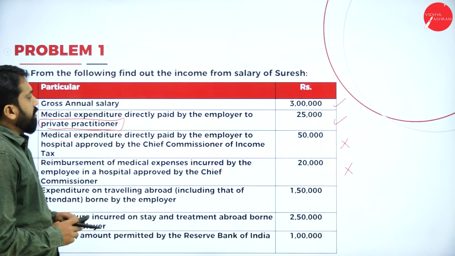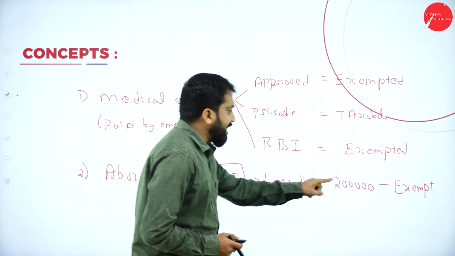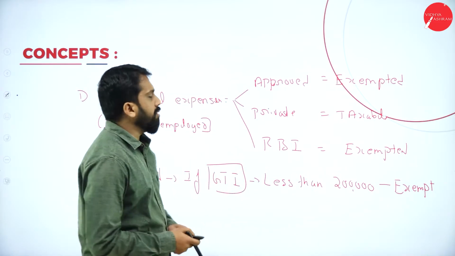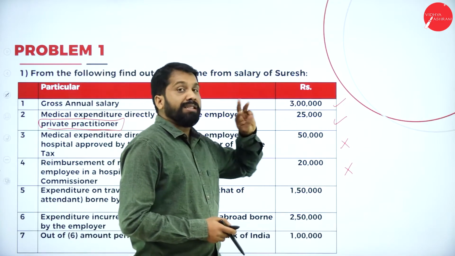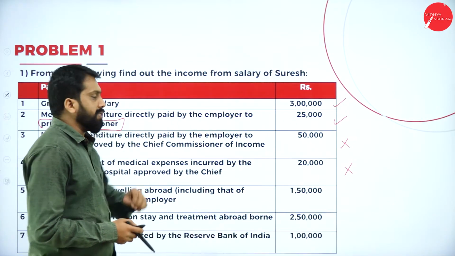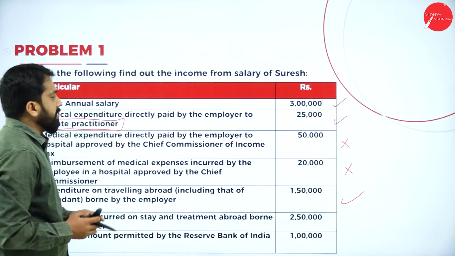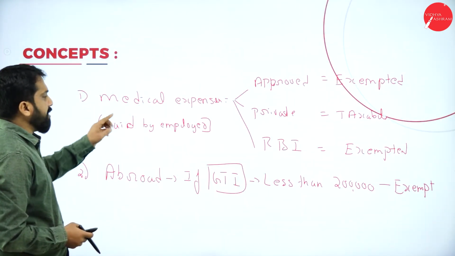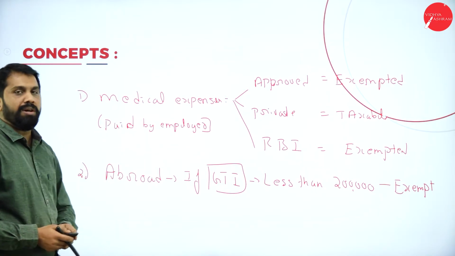Now, what is the concept? Abroad, if gross total income less than 2 lakh, then exempt. I'll go back. His gross total salary is how much? 3 lakh, more than 2 lakh. So it is what? Taxable. Clear? Yes. So whatever concept I explained you, on that only we are doing problem. You have to write down these two concepts.